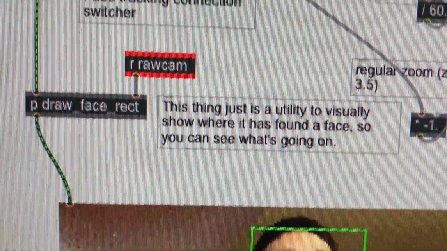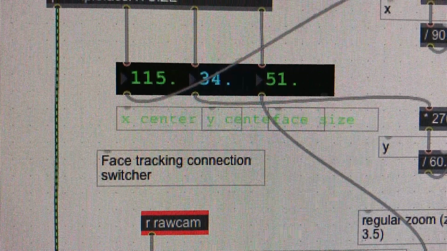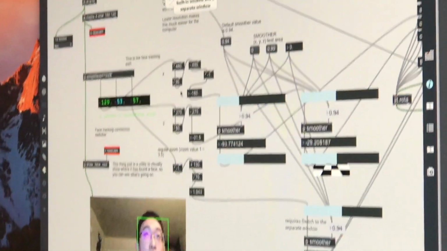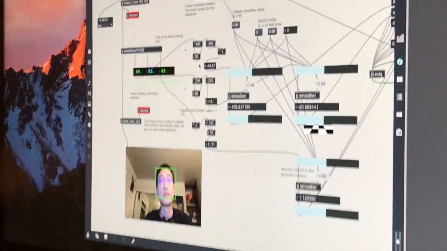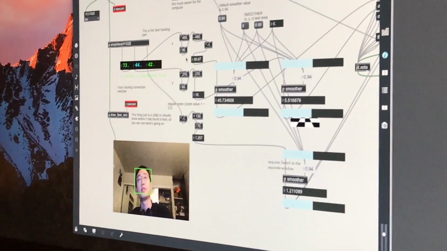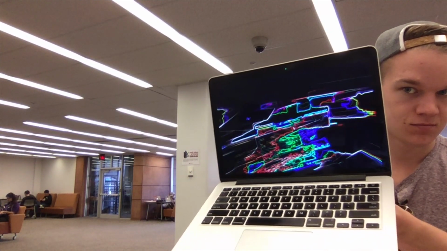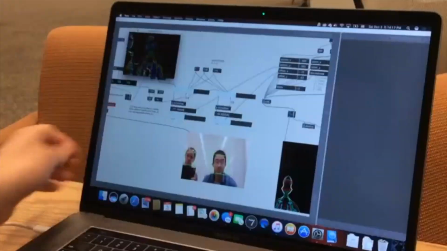The three-dimensional effect is made by using the value from face tracking. The X, Y, and Z values represent the user's face position and the distance from the camera. For making a 3D effect, our design for the interaction is, if the user moves their face to the left, the graphic will also move left, to make an effect that you can look at the hidden part on the right.